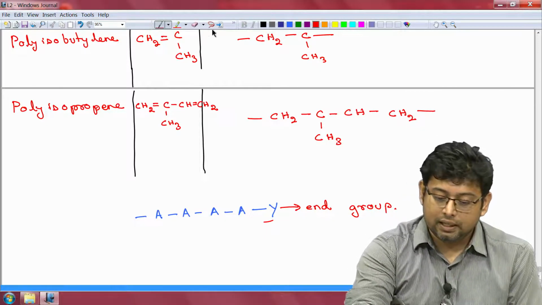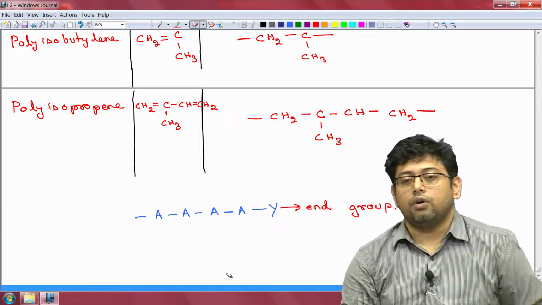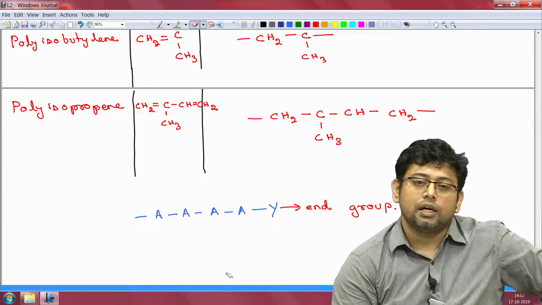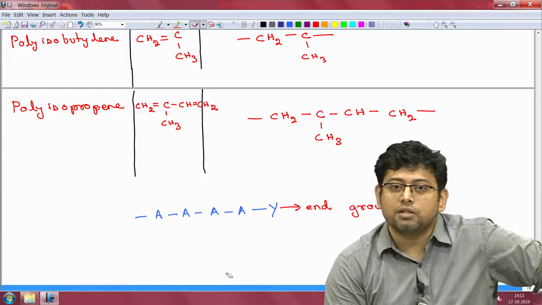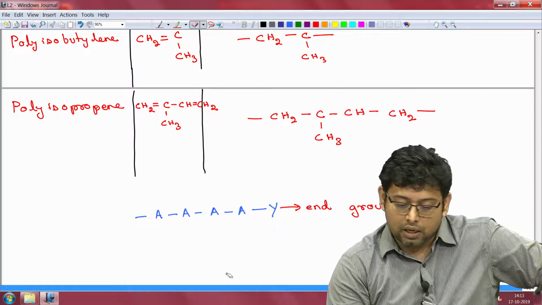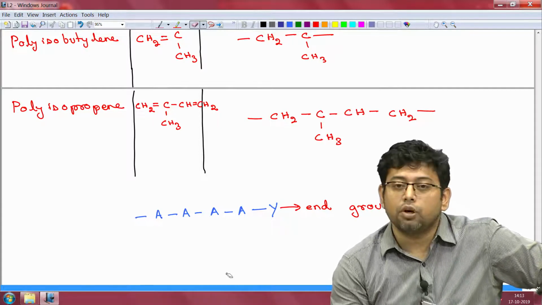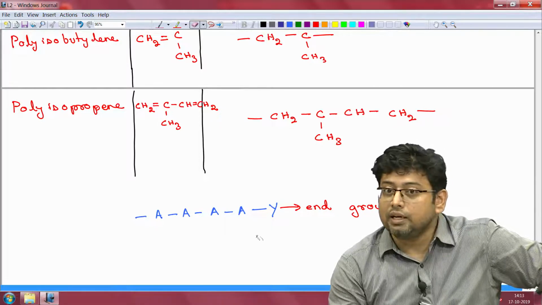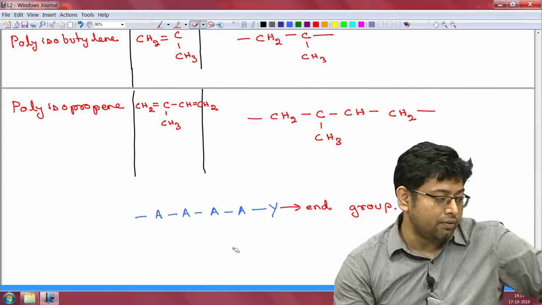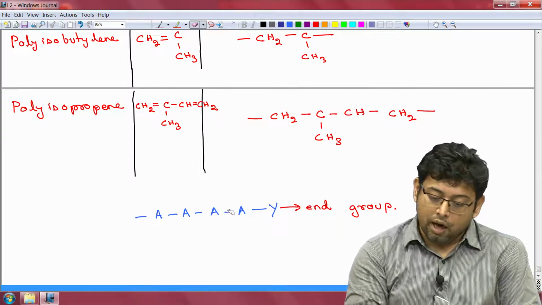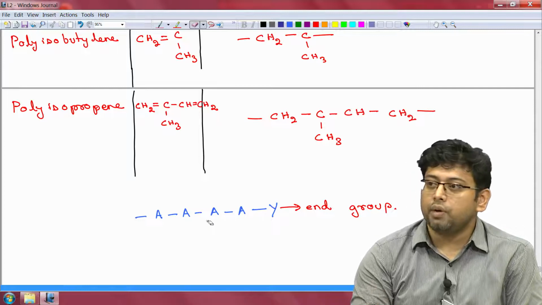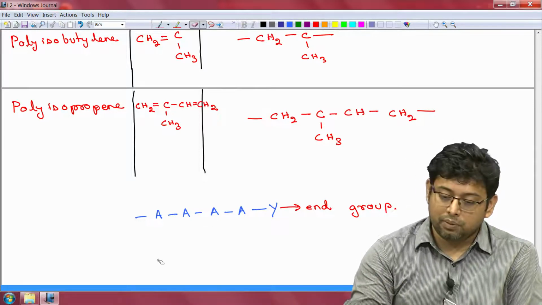So, we can already see that there is quite a bit of complication, right. You have the polymer molecule, the macromolecule, but it is not sufficient to know which monomer it is, because the monomer is obviously going to be there, but how the monomer participates in the polymerization is important. So, you have to know the formula, but you also have to understand whether it is a linear molecule or branched, and what end group it has. Till now, this example relates to a polymer which is made up of just one structural unit which is repeating again and again, right.